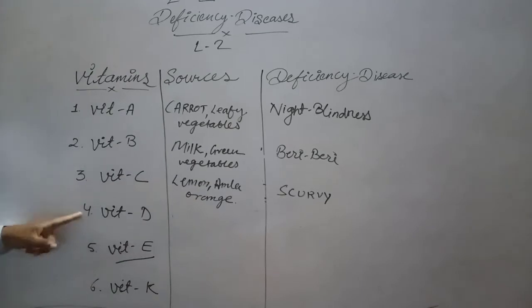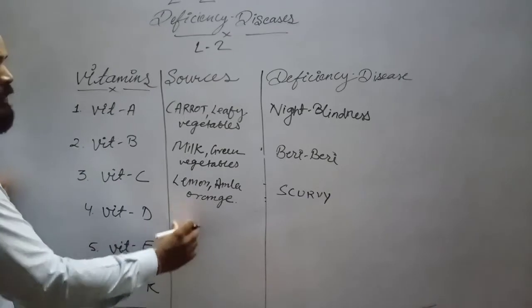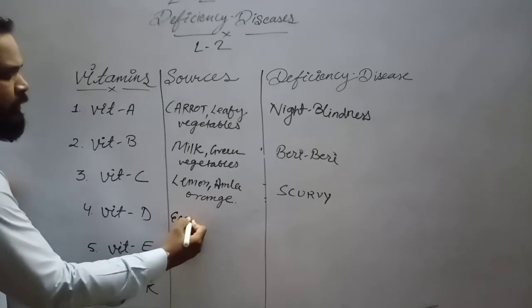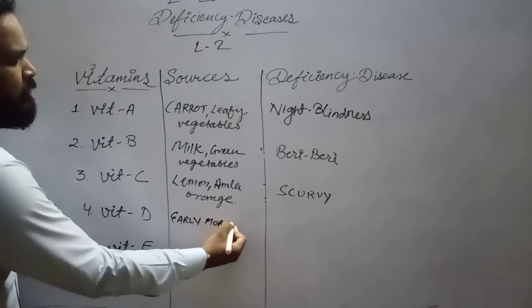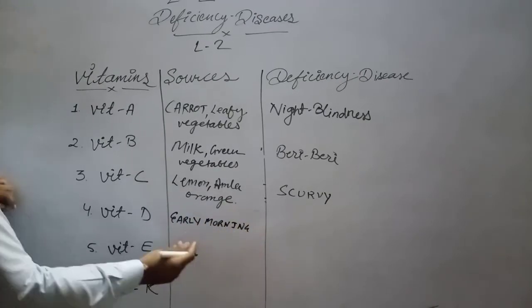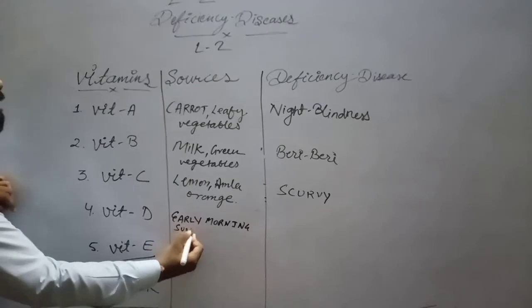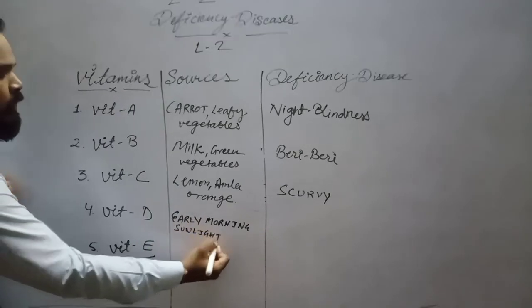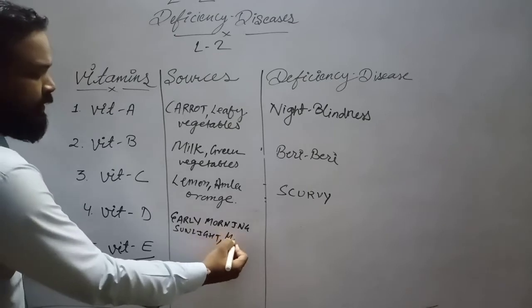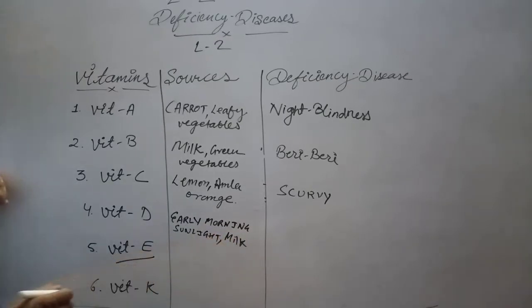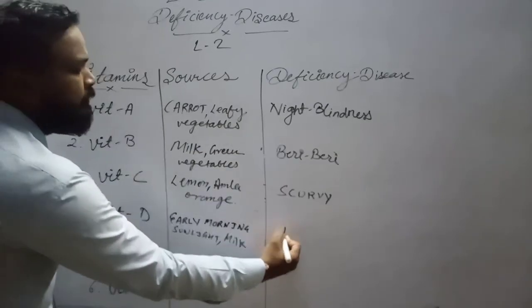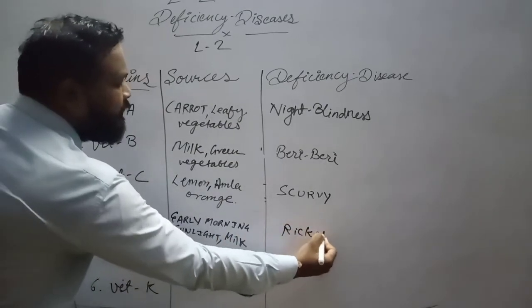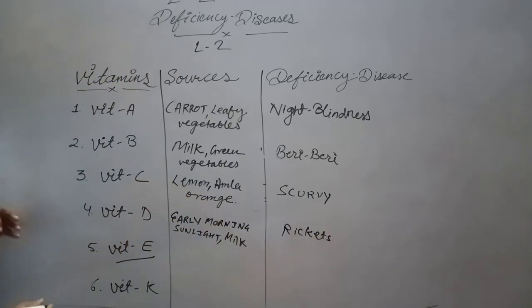Yes. Fourth is vitamin D. Now, vitamin D is found especially in early morning sunlight. You must use early morning sunlight. Your elders must have told you about the benefit of early morning sunlight. And it is found even in milk. Okay. Now, if there is no vitamin D, then you will be suffering from rickets. Yes, it is also a deficiency disease, rickets.